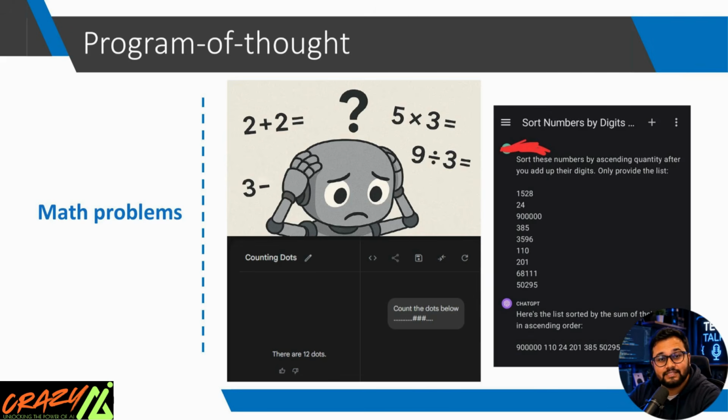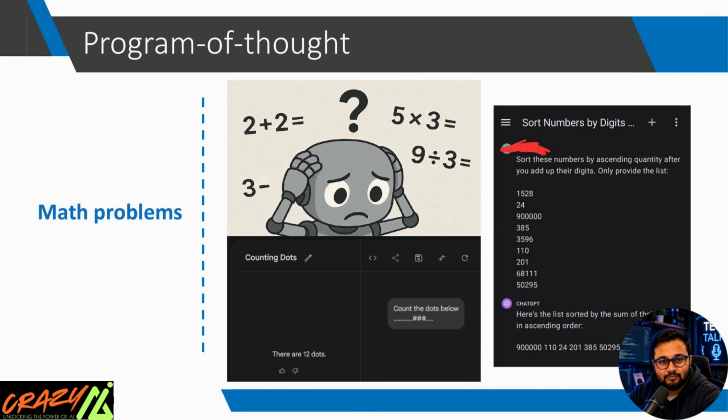Now, let's look at something that surprises many people. Most people think ChatGPT is great at mathematics, but that's not entirely true. Language models are designed to predict words. They are not calculators. They don't actually calculate numbers like a calculator does. Instead, they predict what the answer should look like. Most of the time, that prediction is correct, but sometimes it fails badly. Imagine asking someone to multiply two 12-digit numbers mentally. Even a human might struggle. Similarly, AI may produce a confident answer that is completely incorrect.